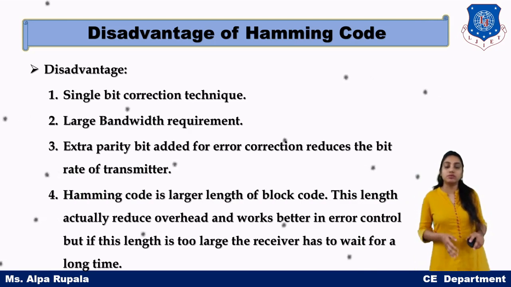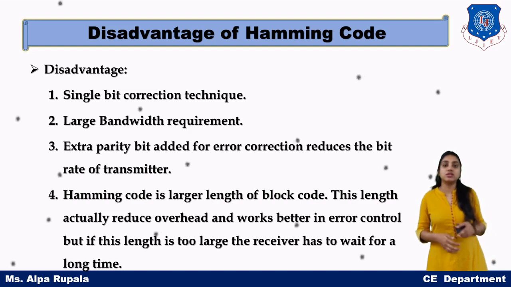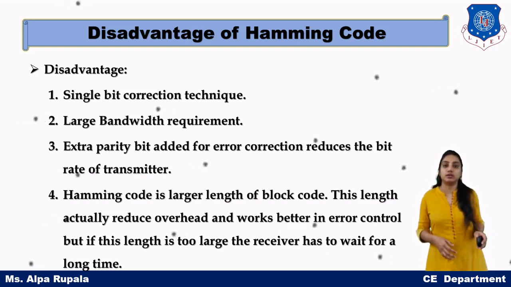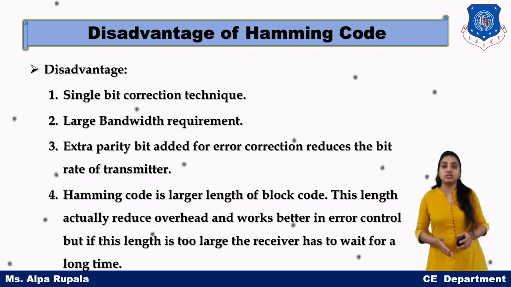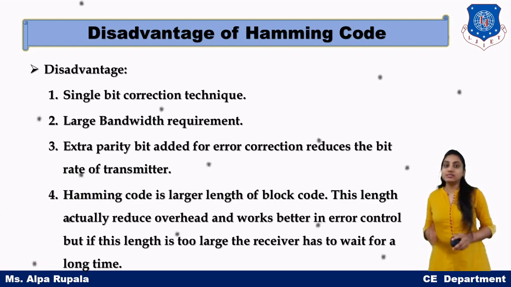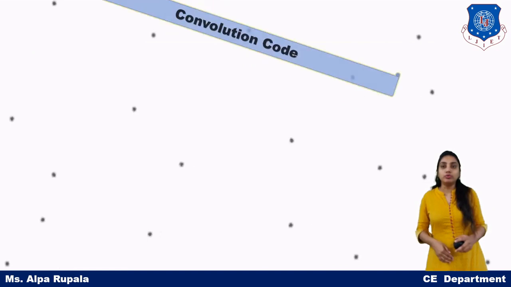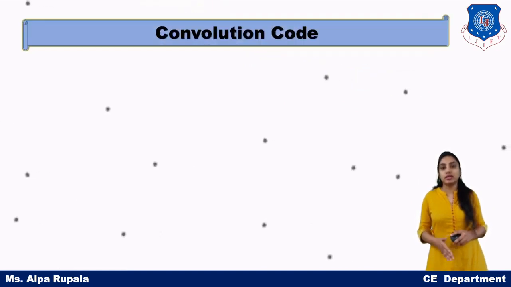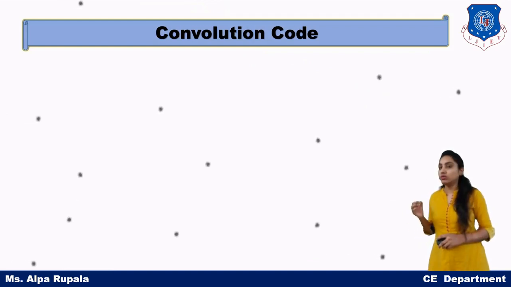Even your receiver must wait until the whole data block is received, because the calculation of Hamming code depends on the whole data, not only chunks of data. So your receiver must wait until the whole packet is received. These are all the disadvantages of Hamming code. To overcome all these disadvantages, we have another technique, which is convolution code.